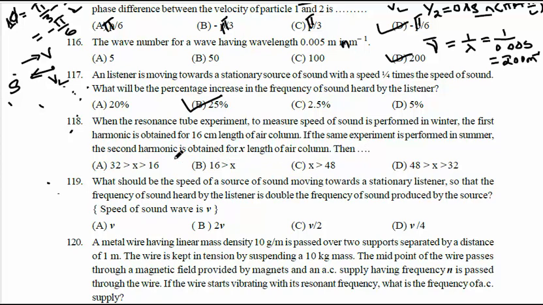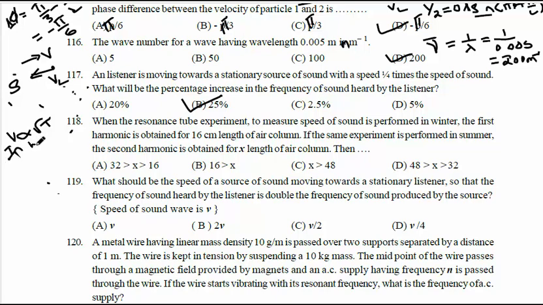As we know, the velocity of sound is directly proportional to the square root of temperature. From winter to summer, temperature increases. If temperature increases, the velocity of sound also increases.